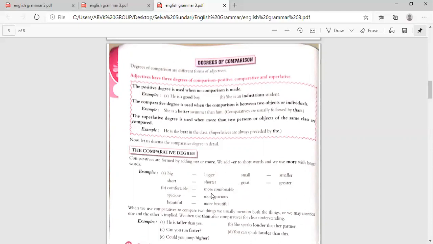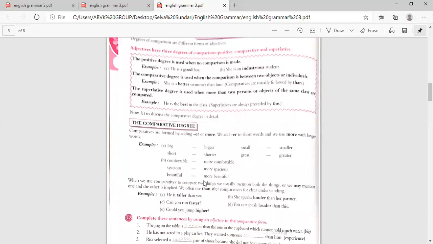And comfortable, how will it change? Because the words are long, how will you write? More comfortable, spacious, more spacious, beautiful, more beautiful. When we use comparatives to compare two things, we usually mention both things, or we may mention one and the other is implied. We often use than after comparatives for clear understanding.